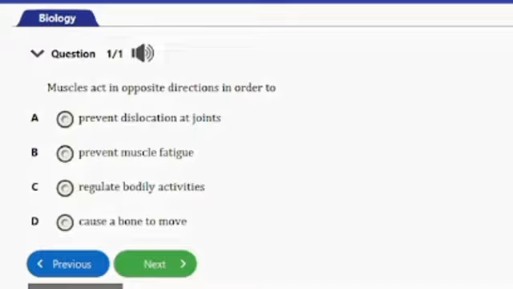So here's the question. Muscles act in opposite directions in order to: A. Prevent dislocation at joints, B. Prevent muscle fatigue, C. Regulate body activities, D. Cause a bone to move. So guys, the answer to this question is option D, and that's to cause a bone to move. So that's it for that question, and this is where we'll end this video for today.